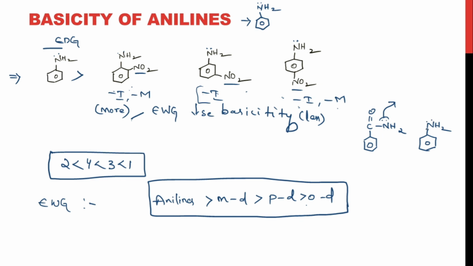And this particular lone pair is in conjugation with the pi bonds here. So this particular nitrogen is donating more compared to the aniline. So this would be more basic, right? This is the basicity of anilines. With this we have finished the mesomeric effect. We have finished the second electron displacement effect, right? We have finished the inductive effect and the mesomeric effect. We are left with the electromeric effect and the hyperconjugation, right?